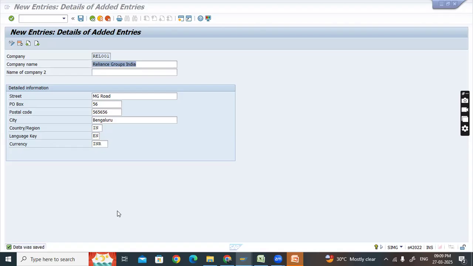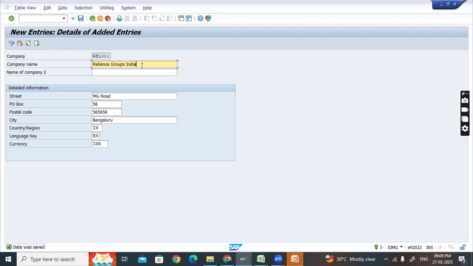In the market, there are a lot of companies who provide SAP related support. Now what happens is the Reliance group may not have the bandwidth to maintain SAP consultants because their core business is not SAP consulting.